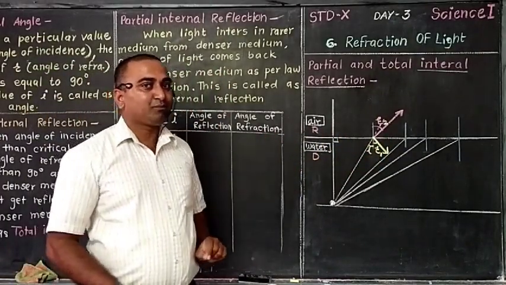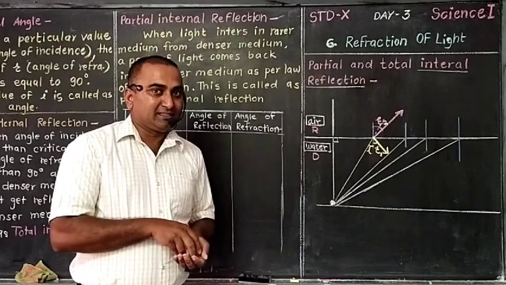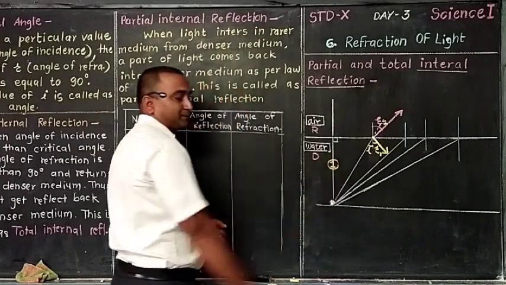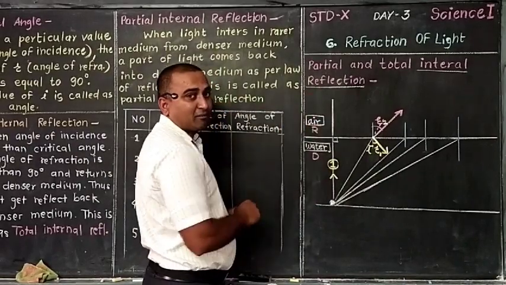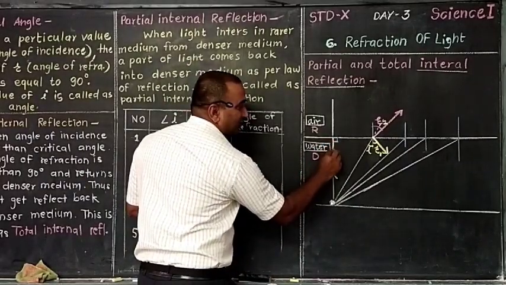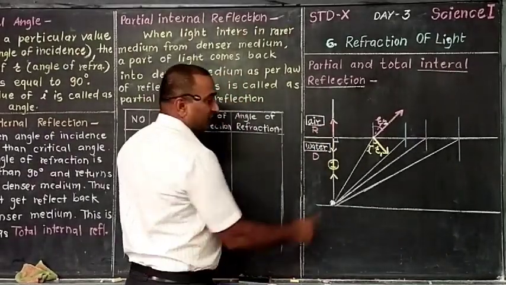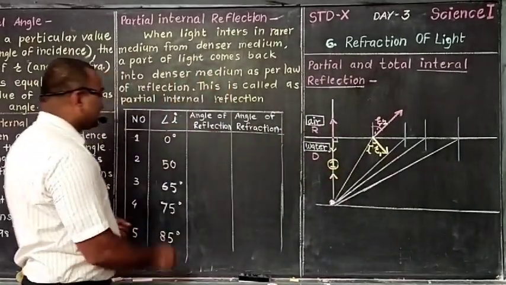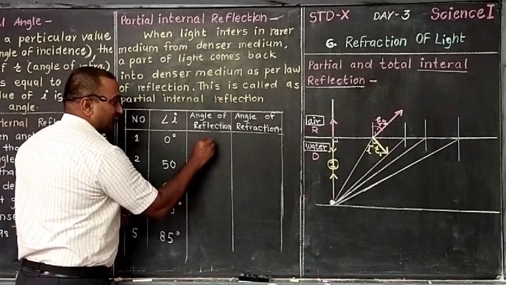Now a little tough point we are going to discuss. What is total internal reflection? More things we should discuss here. Now we are going to discuss many more rays. This is the first ray we are discussing. The ray is traveling from denser medium to rarer medium. Is there reflection? Yes, a little reflection will be there. So some rays will turn back and many rays will go up. Here it is perpendicular to the surface, so the angle of incidence is 0 degree. The angle of reflection is also 0 degree.